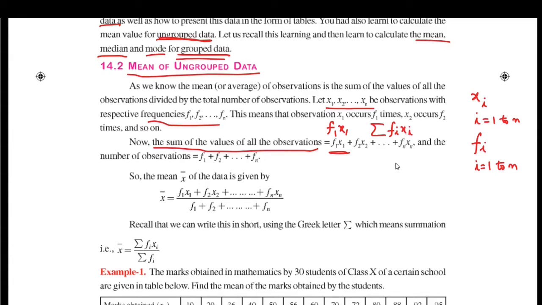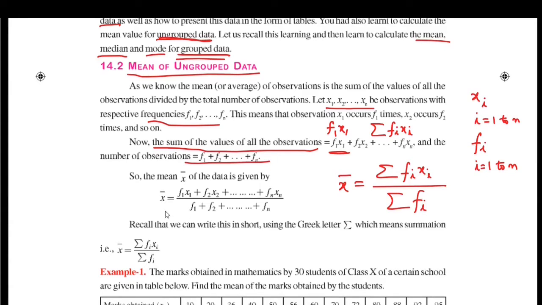This is the sum of the values of all the observations, and the number of observations can be obtained by taking the sum of the frequencies. So the mean for ungrouped data can be written as x bar is equal to the sum of fi xi by the sum of fi.